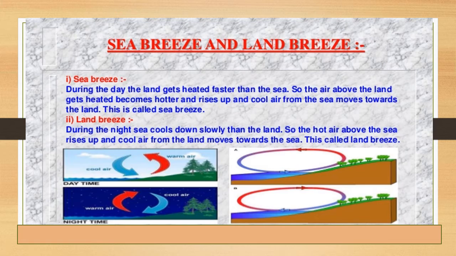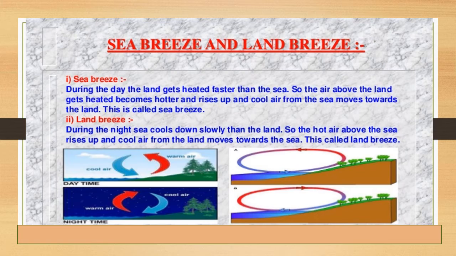So sea breeze and land breeze. You can see sea breeze. During the day, the land gets heated faster than the sea. So the air above the land gets heated. It becomes hotter and rises up. And cool air from the sea moves towards the land. This is called as sea breeze. You can see in the picture, right?